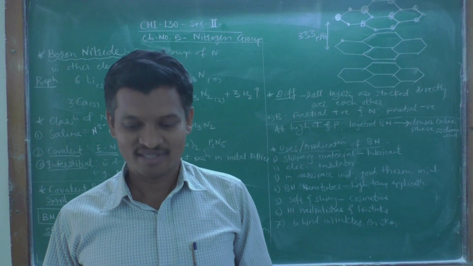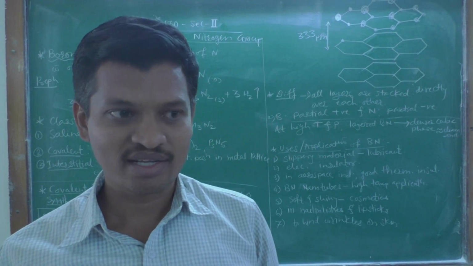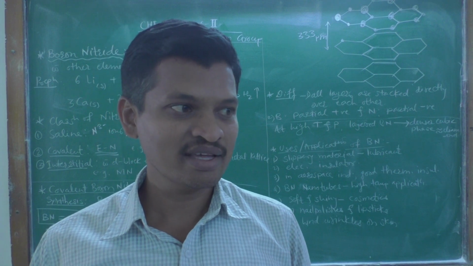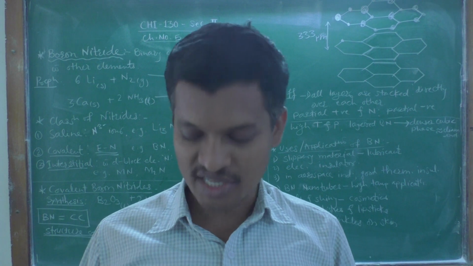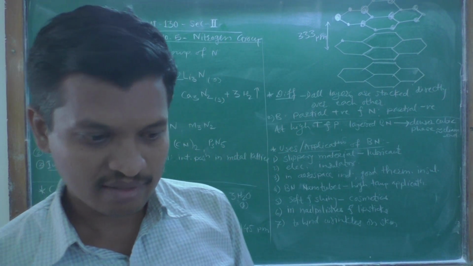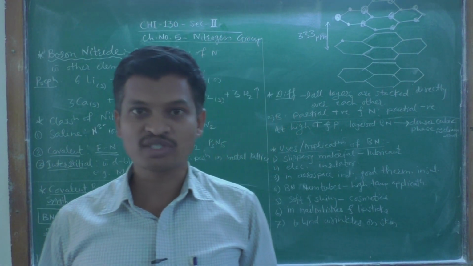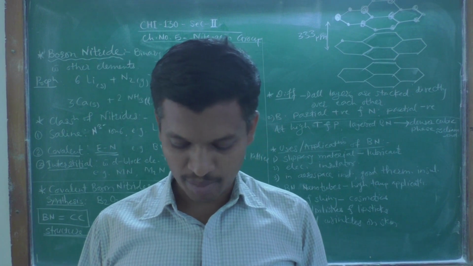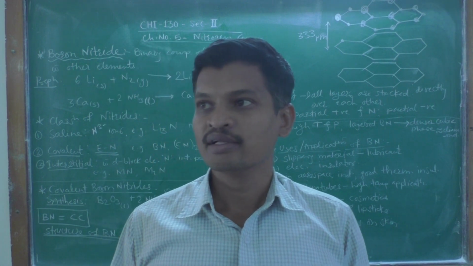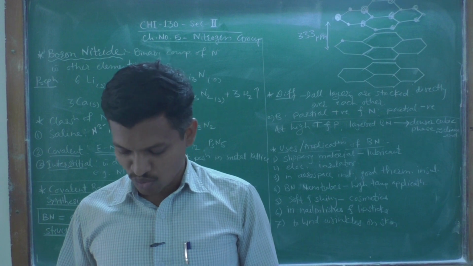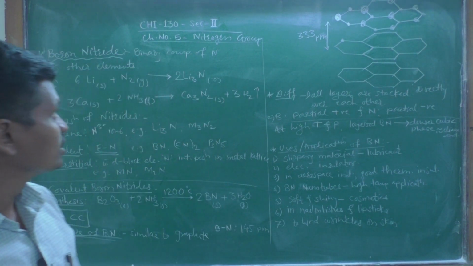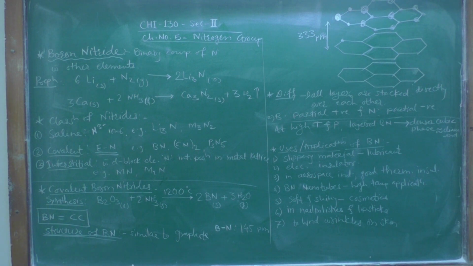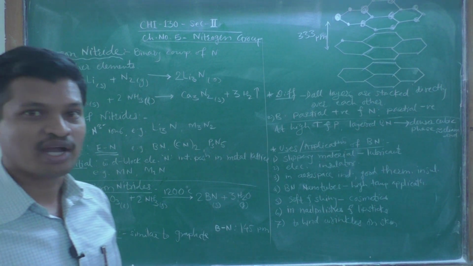Dear students, we are discussing the chemistry of main group elements from the second section of our CHI 130 paper, and we have started the nitrogen group elements. The first topic in the nitrogen group elements was nitrogen activation. Now the second topic is related to boron nitride.